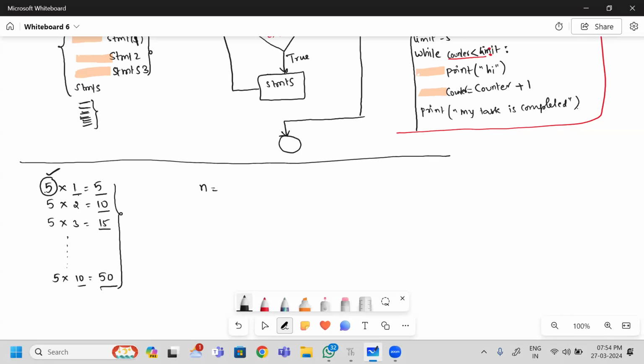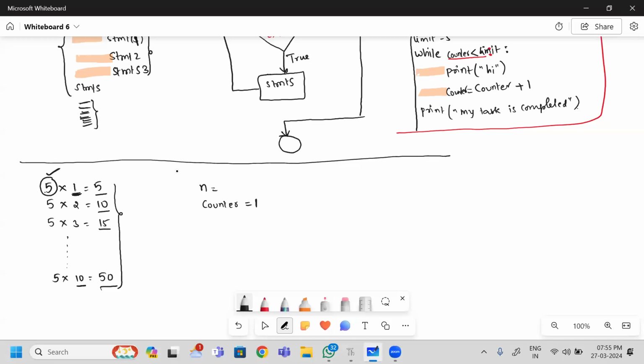So here, for the initial counter value, what is the starting counter I am taking here? What is the starting counter? 0. No. Please see here, what is the starting number I have taken? 1 is the starting number. I am multiplying 5 with 1. So my counter value is starting at 1. You continue this including 10. Am I right or not? So including 10, I am printing.